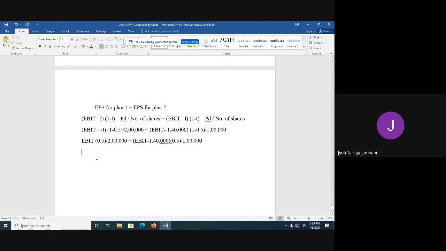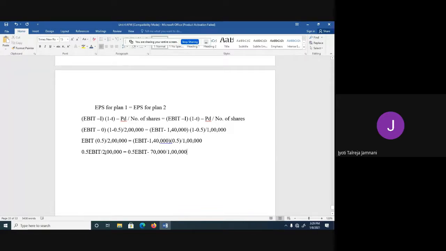Now EBIT into 0.5 is 0.5 EBIT divided by 2 lakh, which is equal to, now I'll multiply this bracket with this bracket. EBIT into 0.5 is 0.5 EBIT minus 1,40,000 into 0.5 is 70,000, divided by 1 lakh.